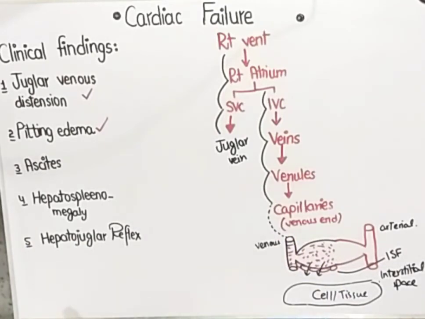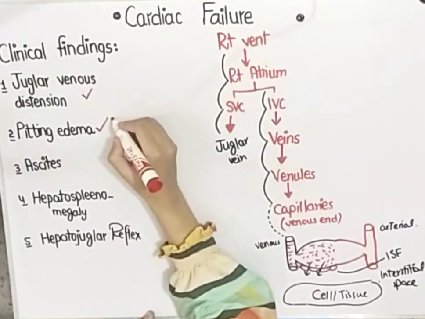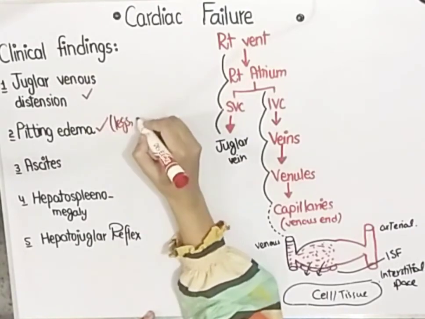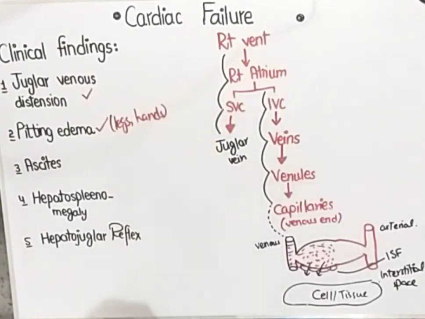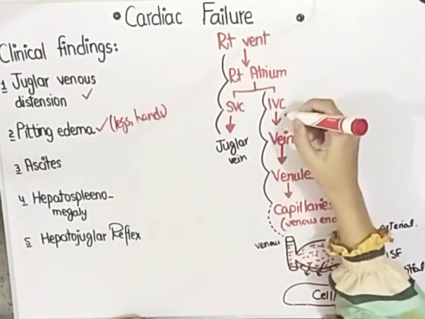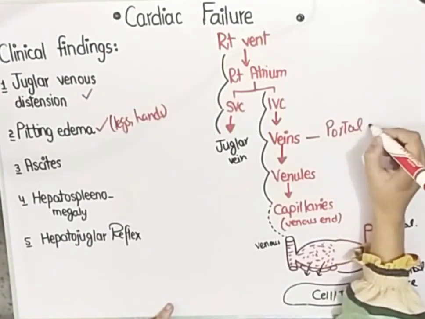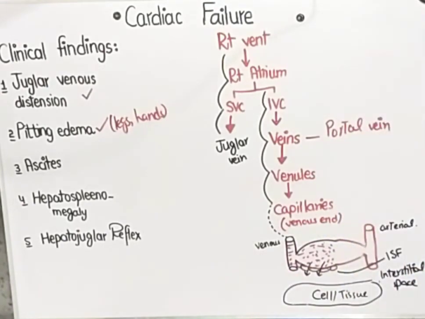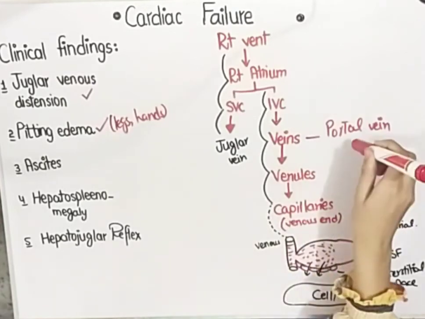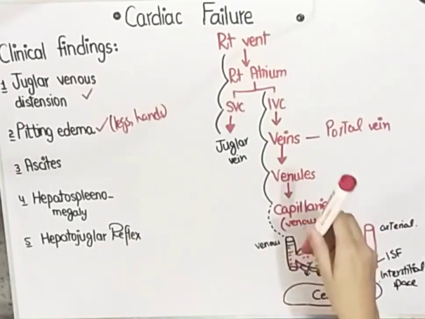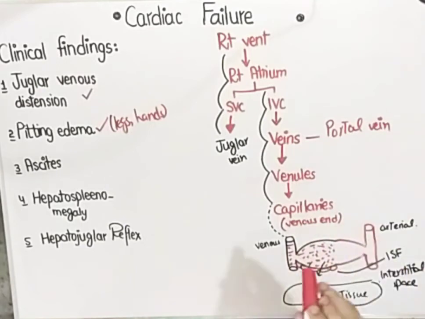So there is a pitting edema, or a peripheral edema, that is in the legs and in the hands or arms. What if the blood goes back from the inferior vena cava to veins, and to which vein? To the portal vein. Suppose the blood is going into the portal vein. The portal vein is related to the liver. So blood is going back into the portal vein, and you know that the liver does not have these capillaries. The liver has sinusoids.